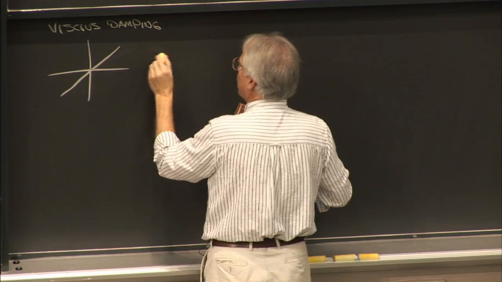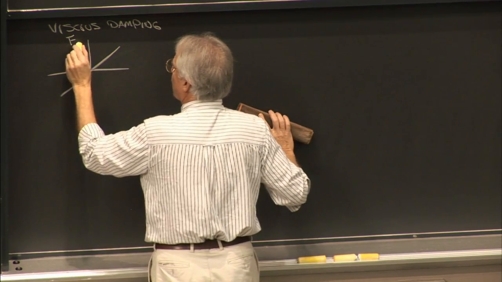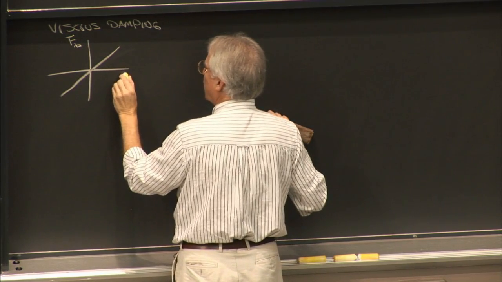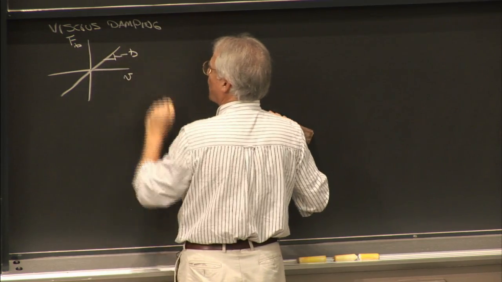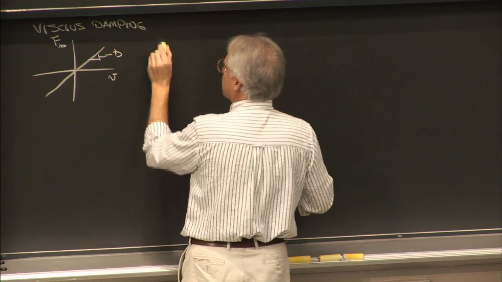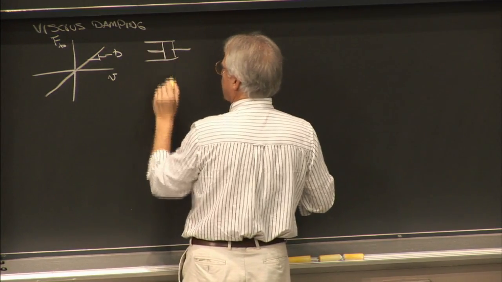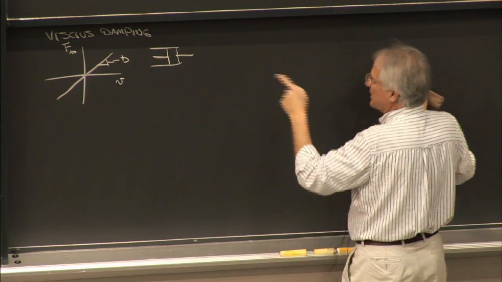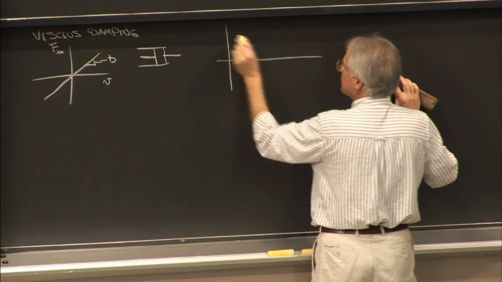This is what it looks like, and this is the force of the damper, and this is the velocity, and this is the constant of proportionality B, and it has this little symbol like that. And when equations of motion containing that are solved, the response looks like this.